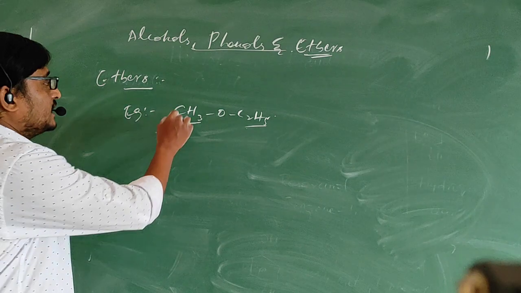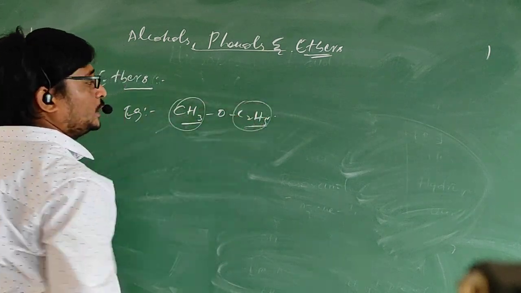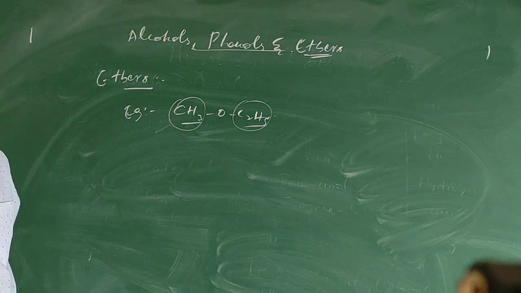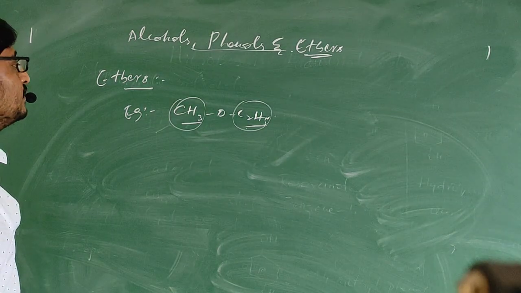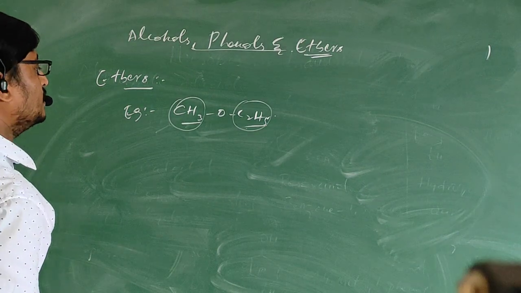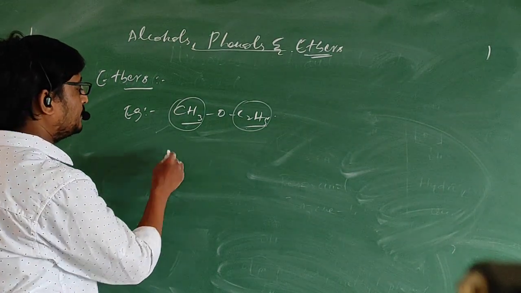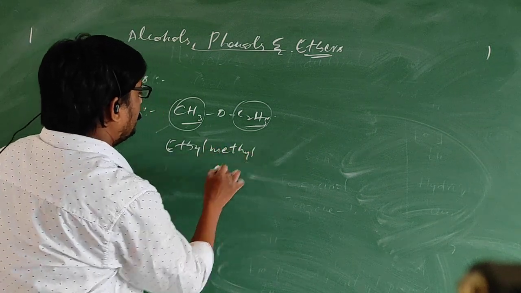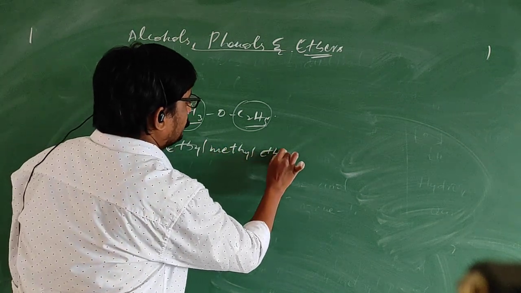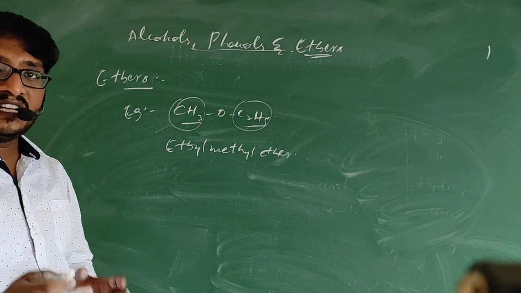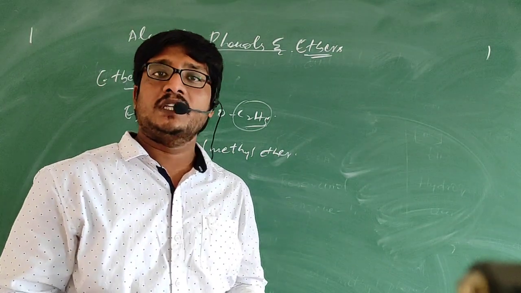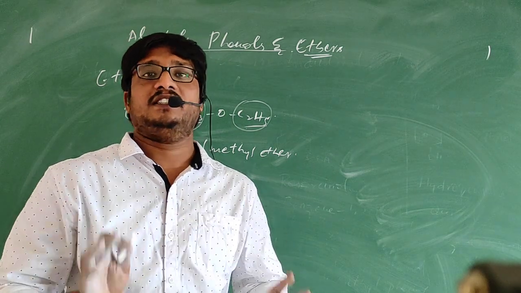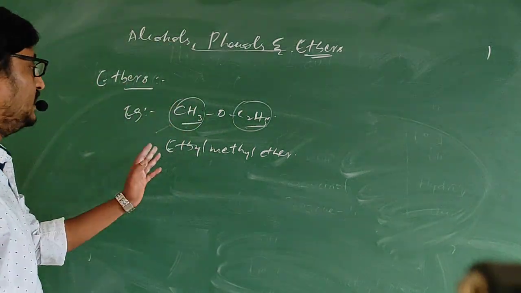Here you see there are two alkyl groups, methyl group and ethyl group. So in alphabetical order, ethyl comes first. How to write this name? Ethyl methyl, and we use the word ether at the end. First we write the names of the alkyl groups based on alphabetical order, and at the end we use the word ether. So this is ethyl methyl ether.